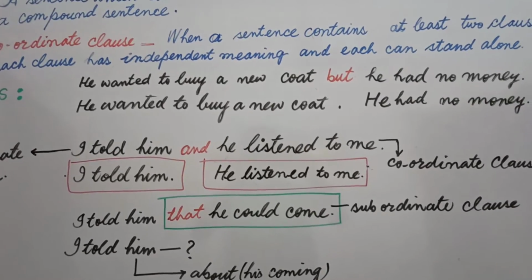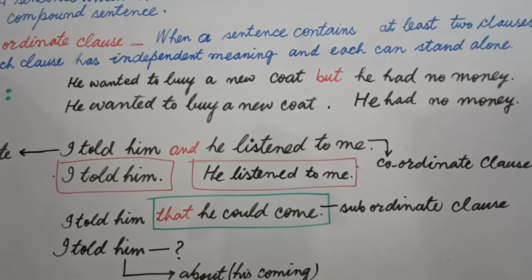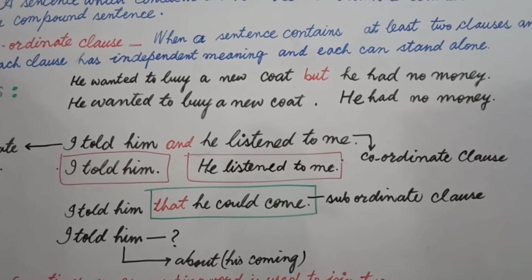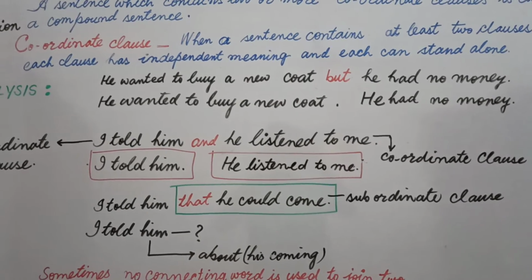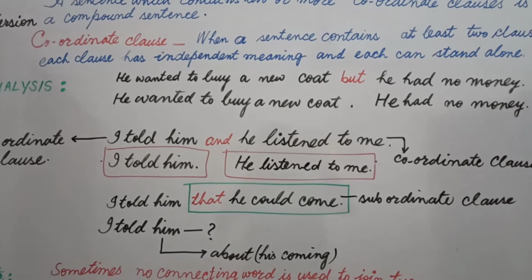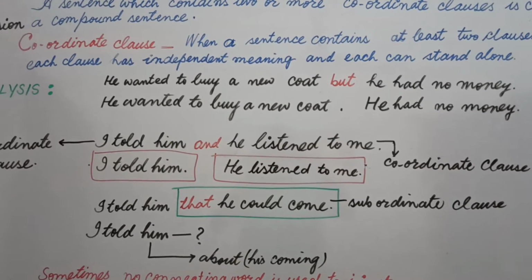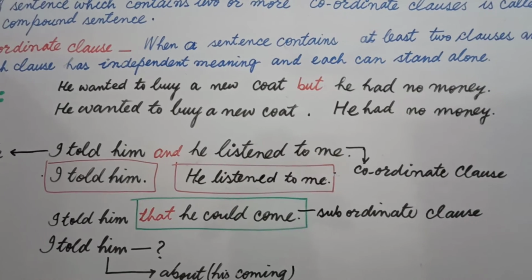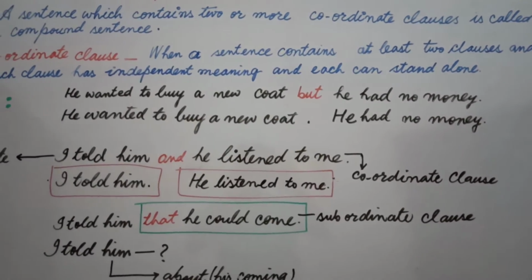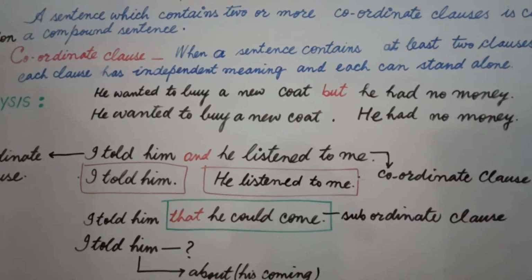I told him and he listened to me. Now I broke this sentence into two simple sentences. I told him, full stop. He listened to me. If I say "I told him" without that, there is no question to know something more about it. And, he listened to me. Both have independent sense. They don't depend on each other.